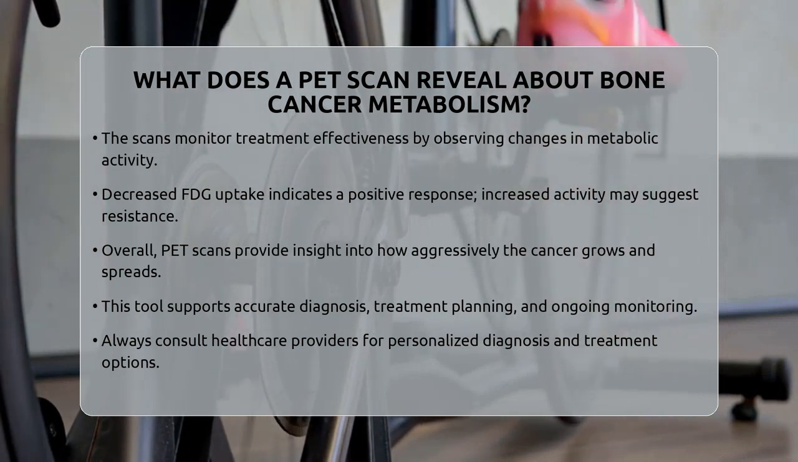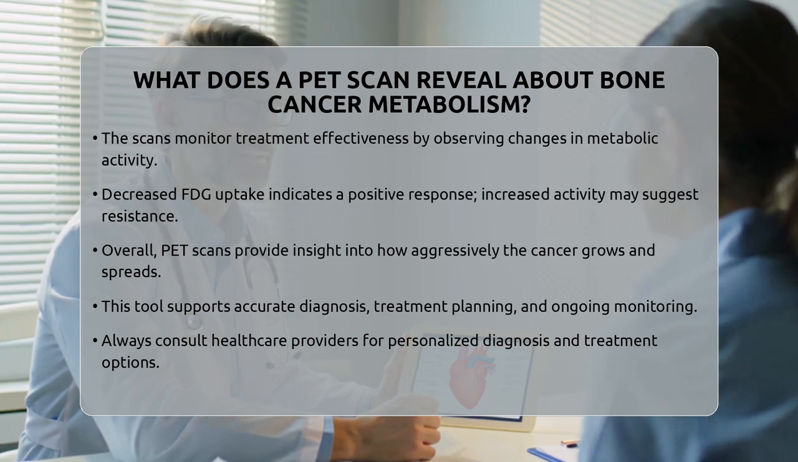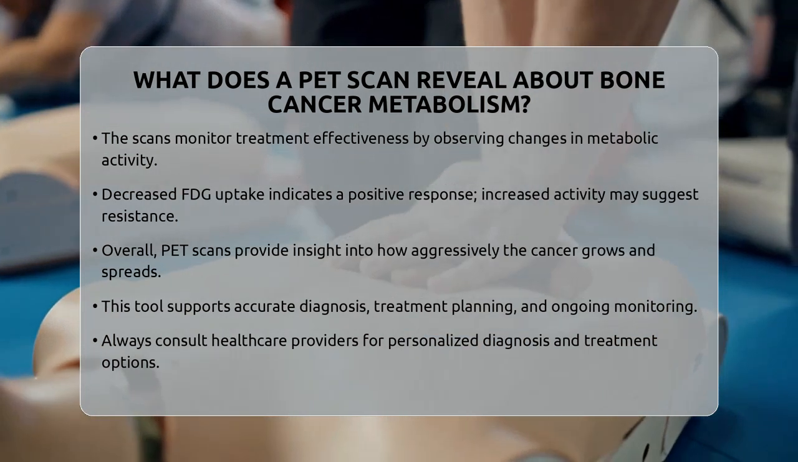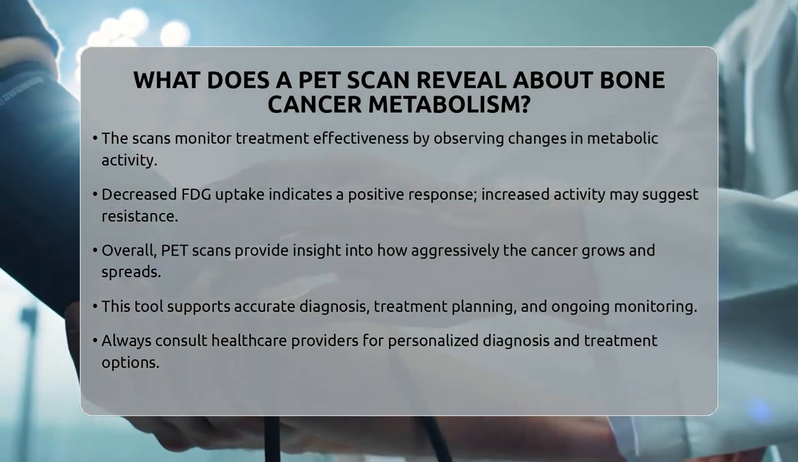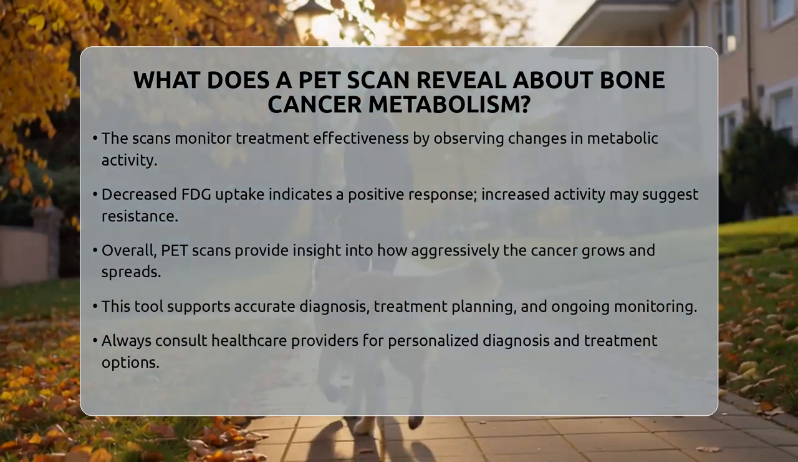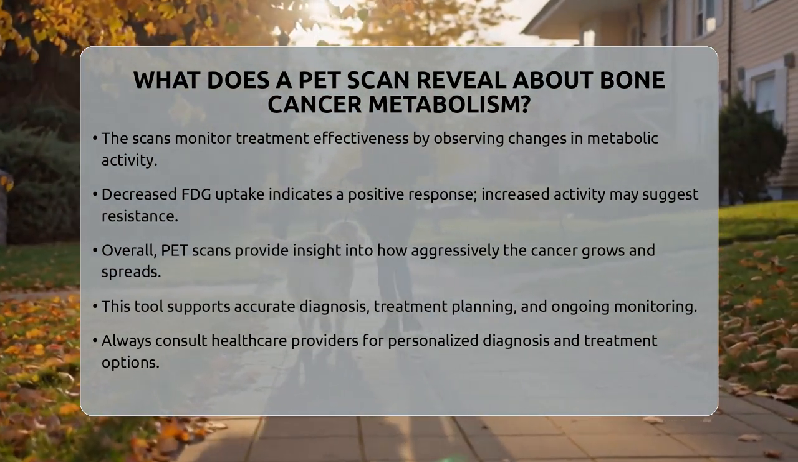Overall, PET scans give a window into the metabolic behavior of bone cancer cells. They reveal how aggressively the tumor is growing and whether it is spreading. This information is crucial for accurate diagnosis, staging, and assessing treatment response. It's a powerful tool that complements other imaging methods and helps ensure patients receive the most appropriate care.